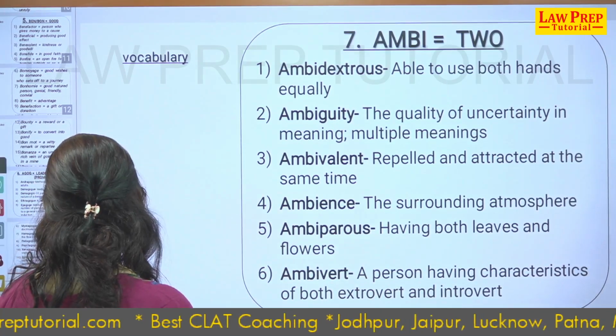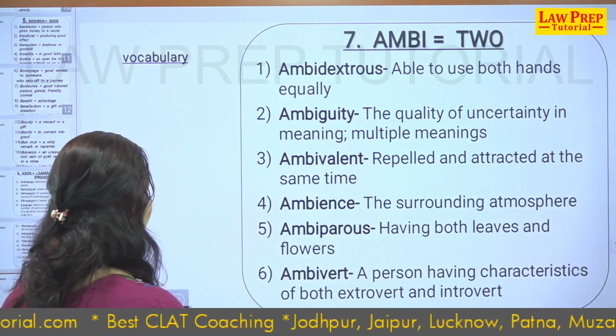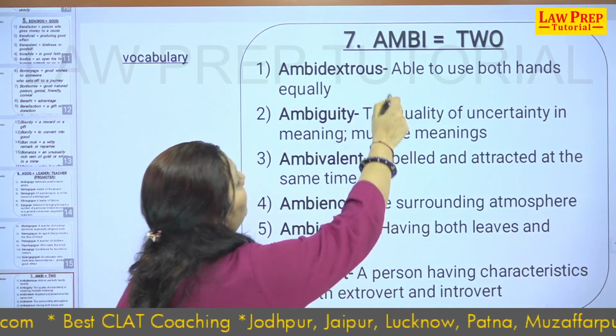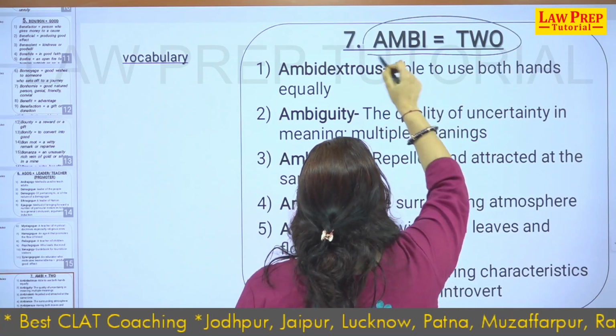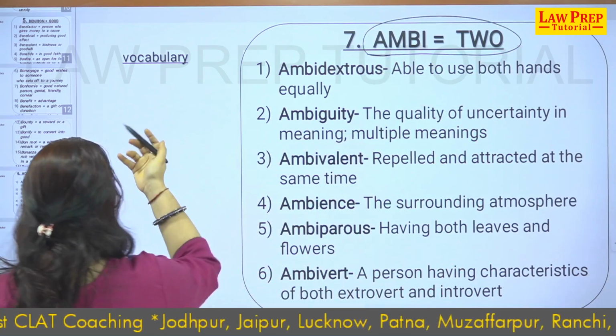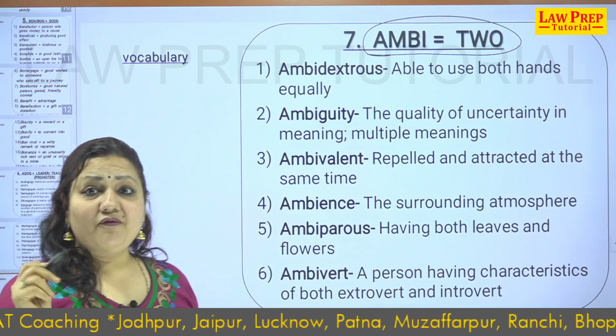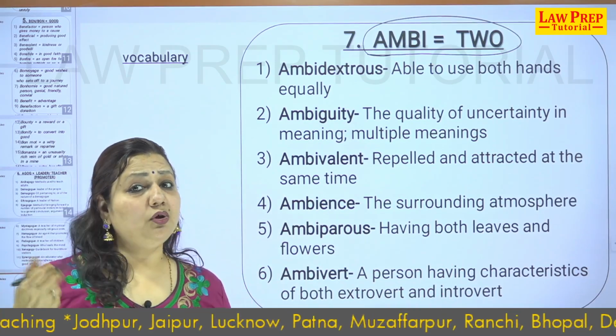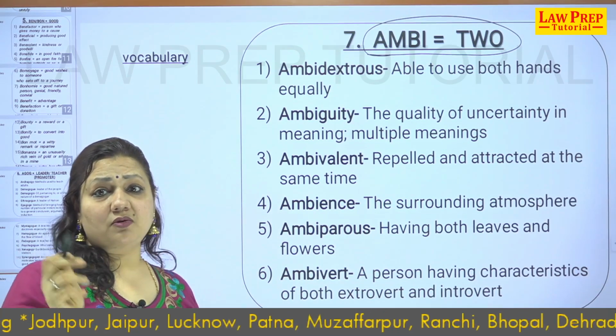Now, what is to be discussed about the root ambi? The root ambi means two. Before I start with the root ambi, I take the subsidiary roots. I have started doing this on the side. The reason is, every time I get feedback: one root was done, two roots were done. No, ten roots were done.